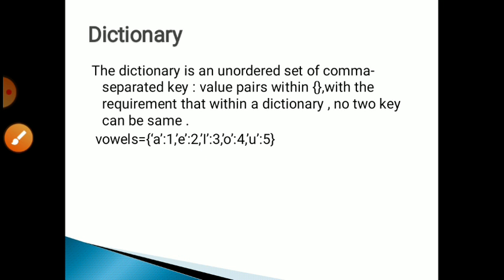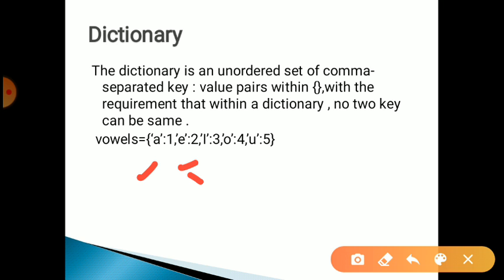Like in a general dictionary, we find any word and its meaning. The word is our key and the meaning is the value. Same thing in a dictionary: we assign the value in a key-value pair. But remember, the key cannot be the same.